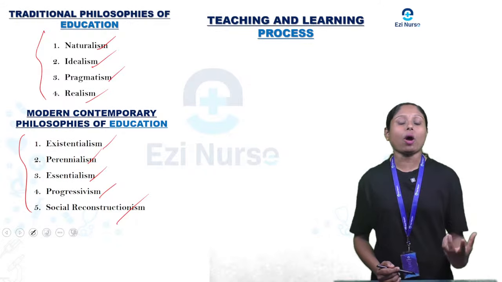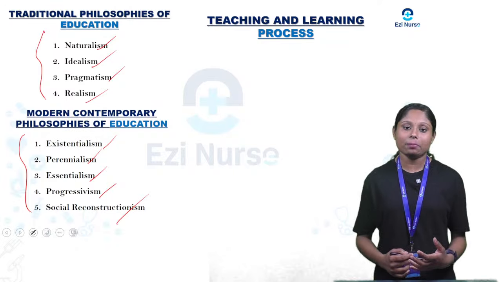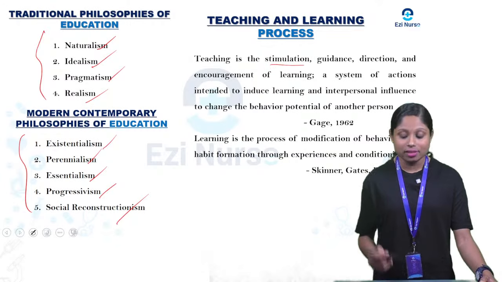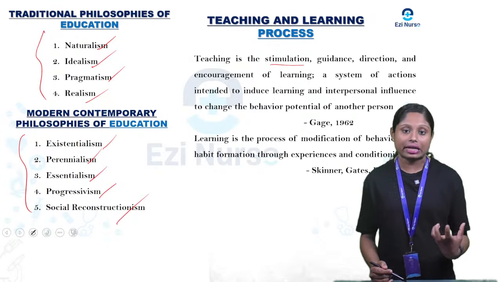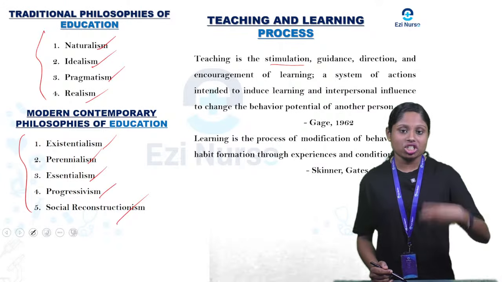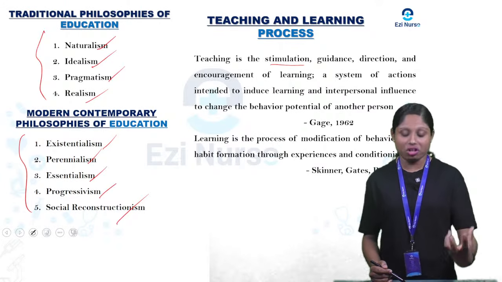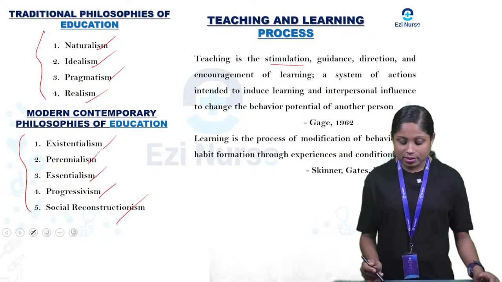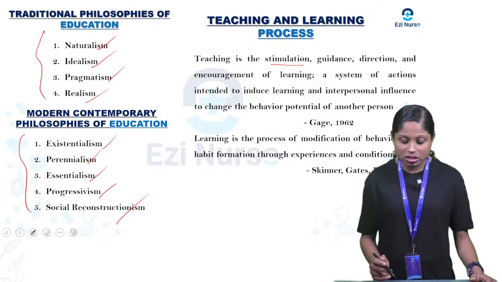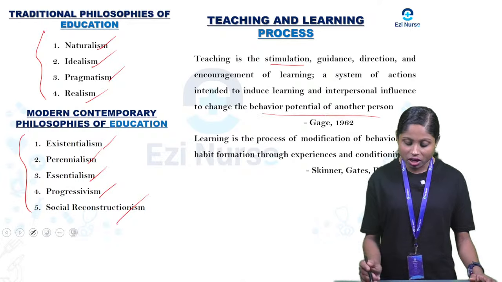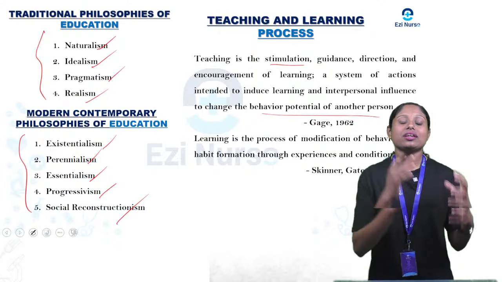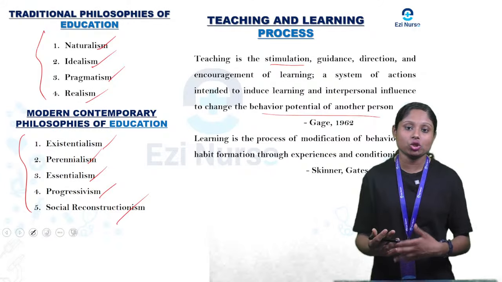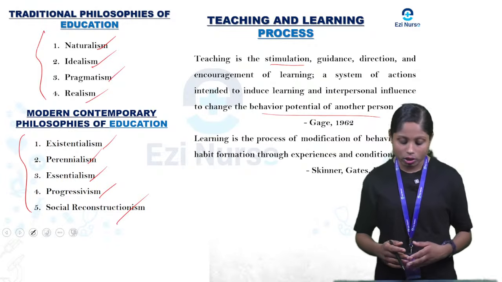So the next important topic we are going to discuss is the teaching and learning process. So what is the teaching and learning process? Teaching is the stimulation, guidance, direction and encouragement of learning. So the teacher is the one who gives motivation, guidance and direction in learning. It's a system of actions intended to induce learning and interpersonal influence to change the behavior potential of another person. So it's the capacity of a teacher to influence the behavior of another person to change into adaptive behavior. So that is what is called teaching.